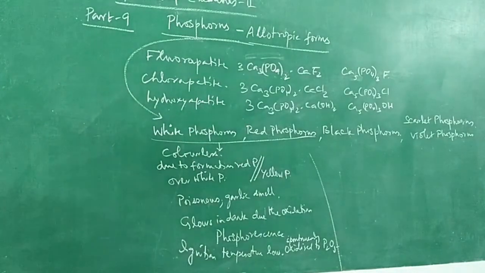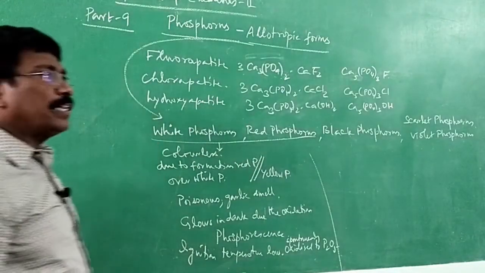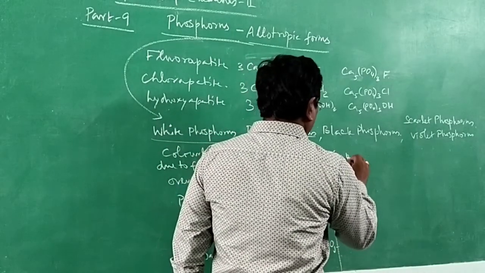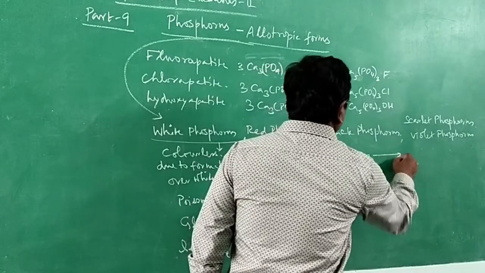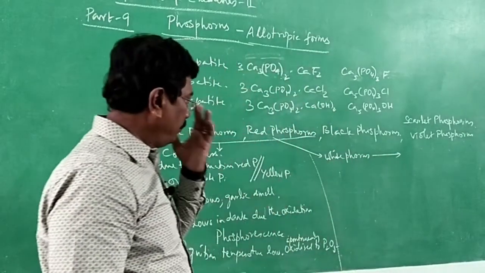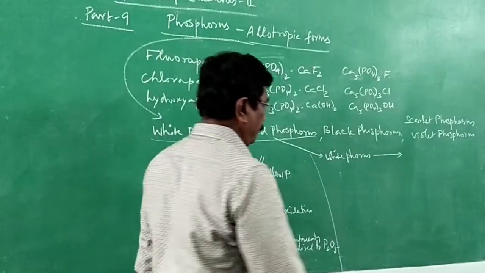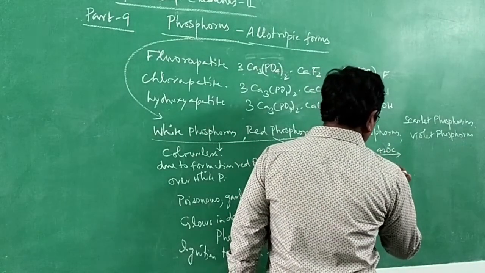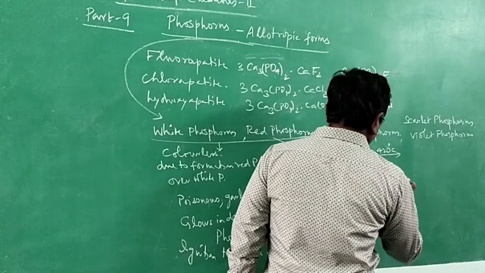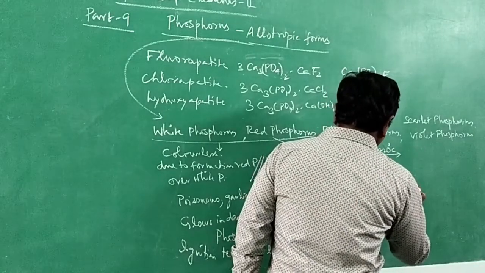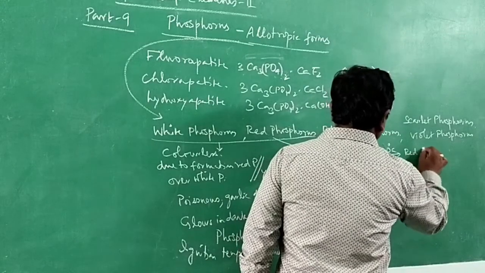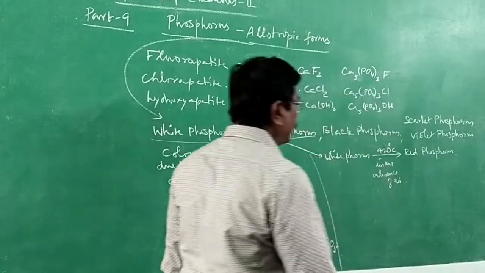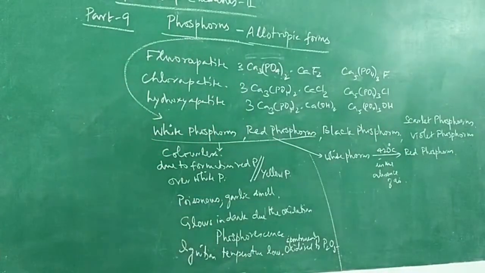And what about red phosphorus? White phosphorus can be converted to red phosphorus when it is heated to about 420 degrees Celsius in the absence of air. 420, easy to remember.